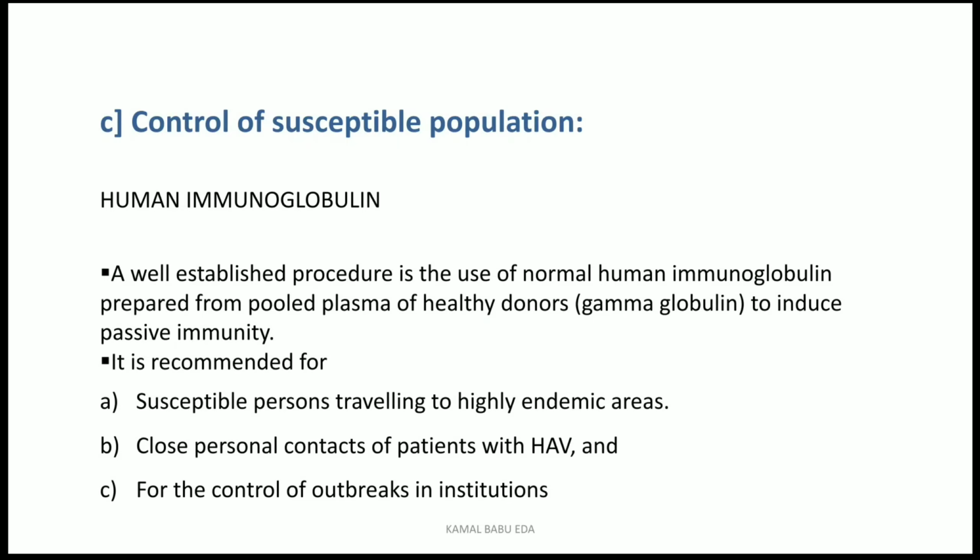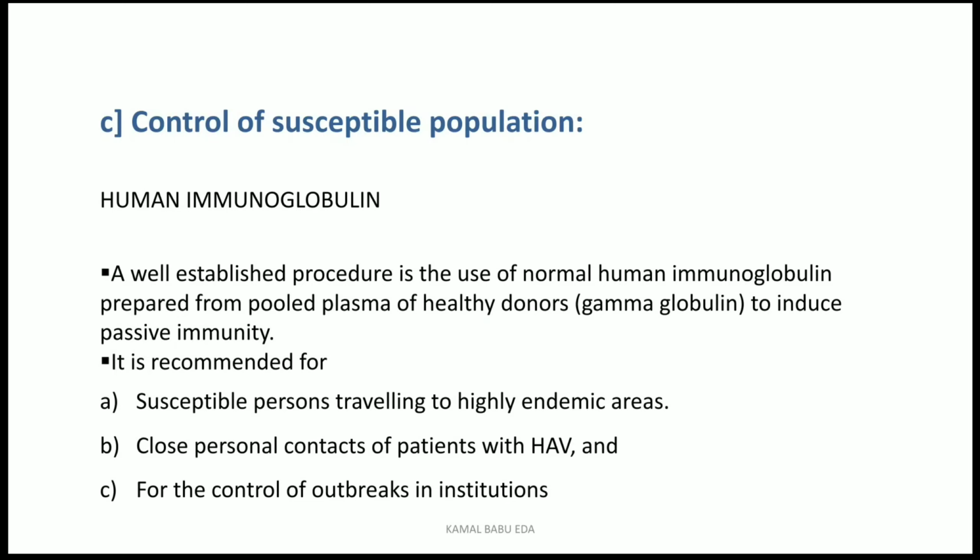To whom is it recommended? Susceptible persons traveling to highly endemic areas. If any health worker or other persons are traveling to the endemic areas, where the infectious cases are present in large numbers, then the healthy individual going there has to be given this human immunoglobulin.